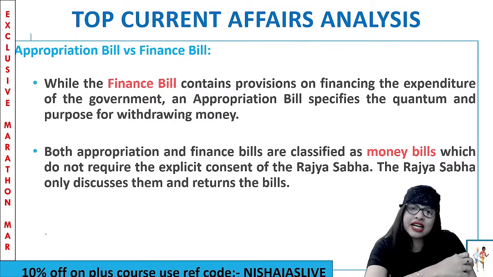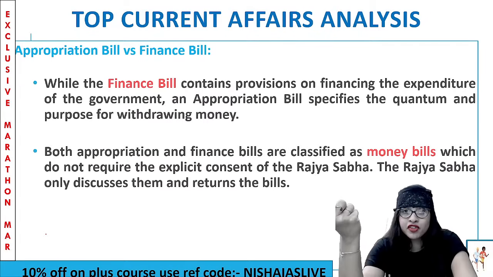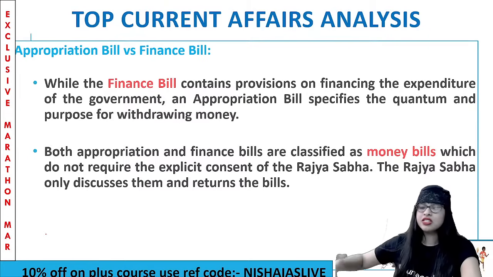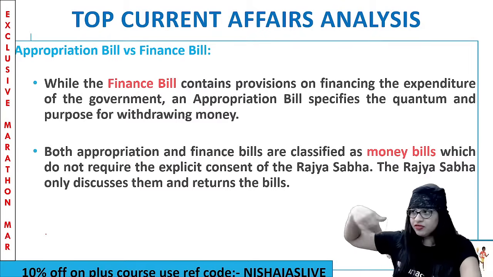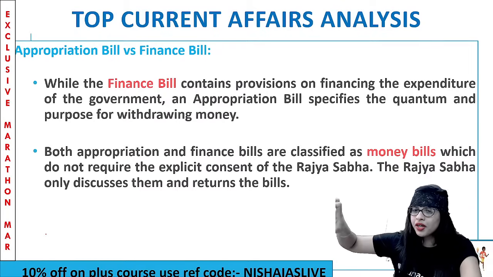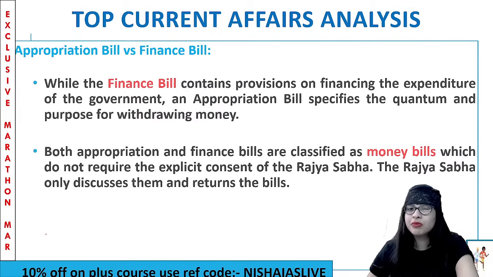What about appropriation, guys? See, the appropriation bill specifies the quantum, the quantity, and the purpose of withdrawing money. Finance will tell you, okay, 10 crore for the service sector, 5 crore for agriculture, 6 crore for industry. Whereas appropriation is the quantum and the purpose for which you want to withdraw the money from the Consolidated Fund of India. You understand?